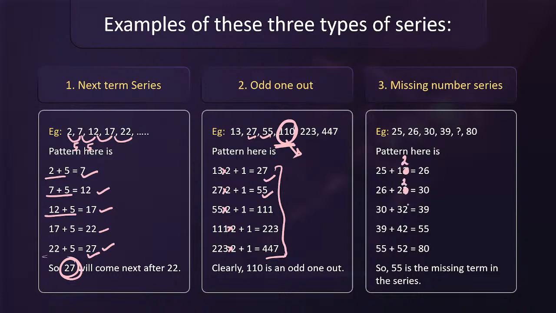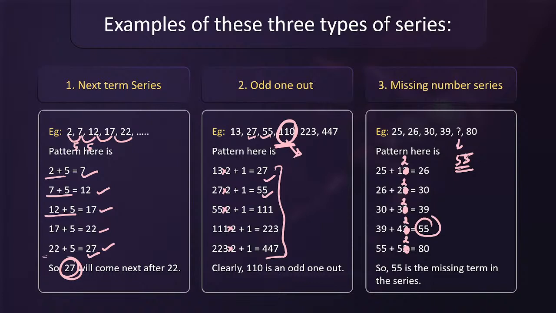26 plus 2 square is 30. 30 plus 3 square should be 39. 39 plus 4 square should be 55. 55 plus 5 square should be 80. So the term which is missing over here is this term, which is equal to 55. So that way we find out the missing number as well.